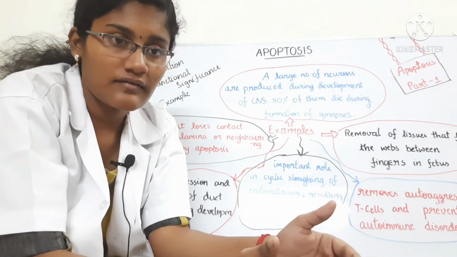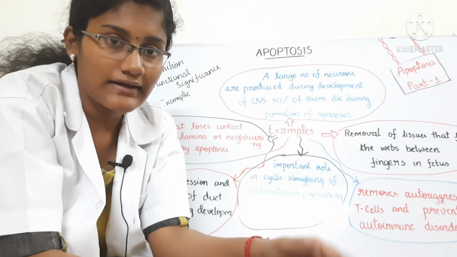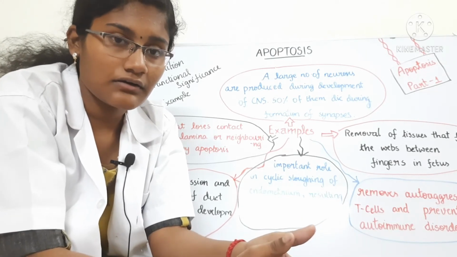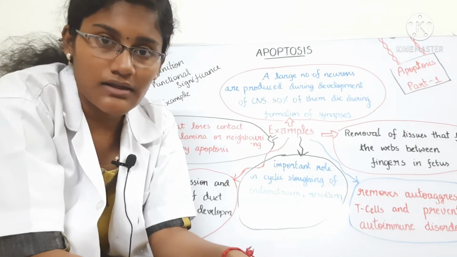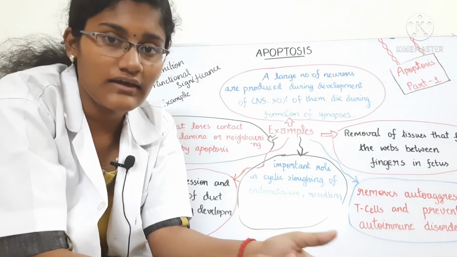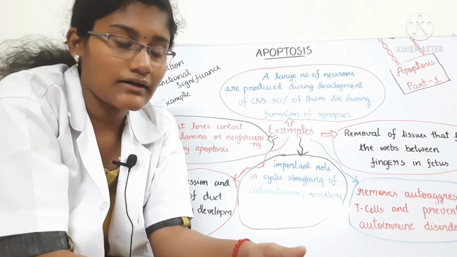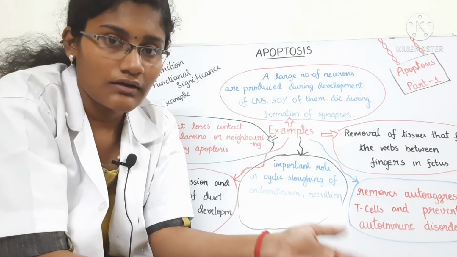So apoptosis is generally a natural way of cell death, and it does not cause inflammation to other cells near it. So it is not like necrosis. Necrosis means tissue death, but it also causes damage and stress to the tissues around it. And apoptosis is essential for a normal human life.